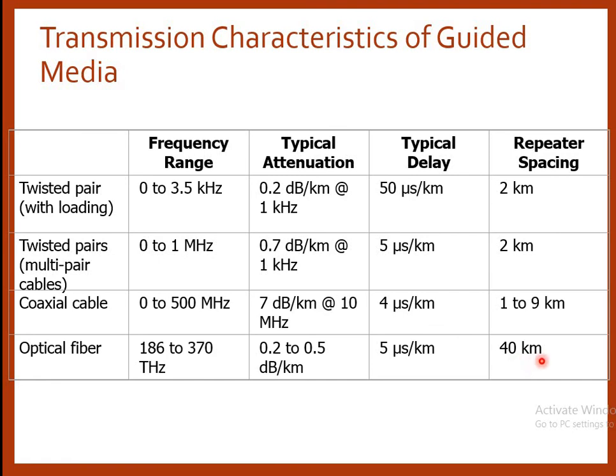So from this table what we come to know is, as we move from twisted pair cable to optical fiber, the range of frequency increases and the need for repeaters decreases. In case of optical fiber, we use repeaters after 40 kilometers, whereas in case of twisted pair cable it is only after 2 kilometers.